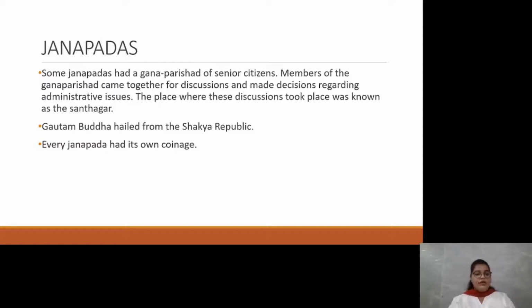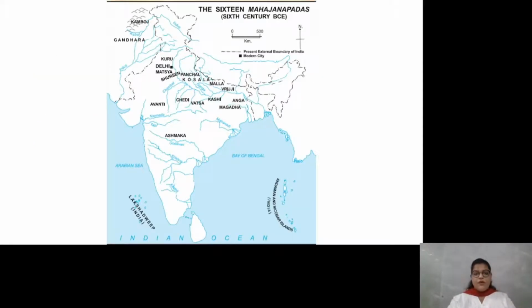Gautam Buddha hailed from the Shakya Republic, and every Janapada had its own coinage. Coinage here means currency. So every Janapada had its own currency. For example, now India has rupee and US has dollars. In the same sense, every Janapada had its own coinage. So students, as you can see the map of the Janapadas and Mahajanapadas that was spread from Afghanistan to India, you can see the different Janapadas and Mahajanapadas in the map.